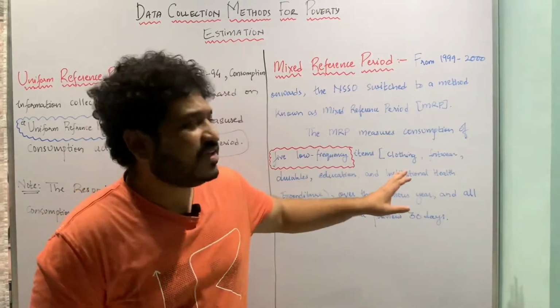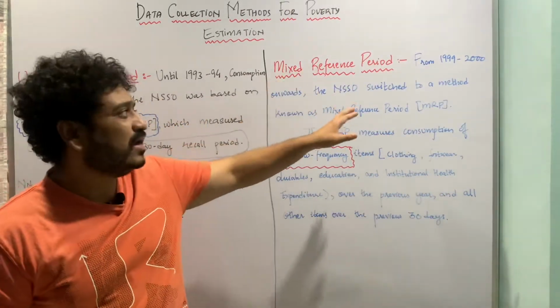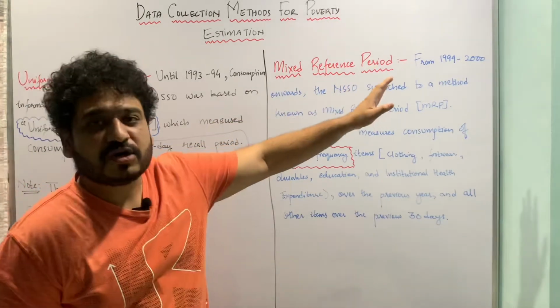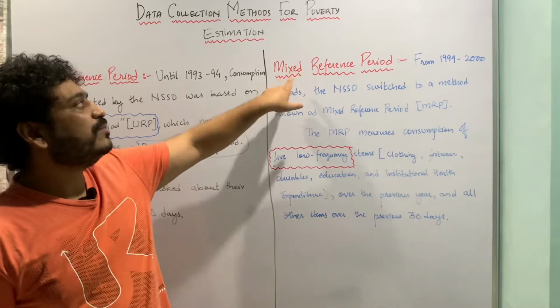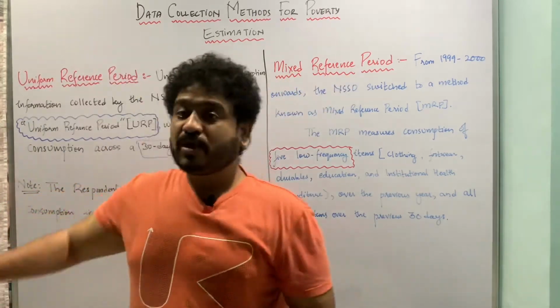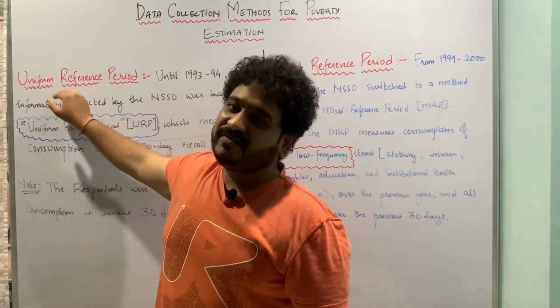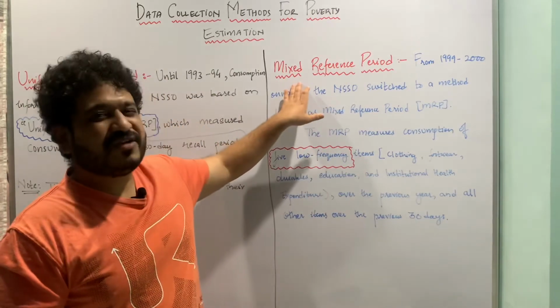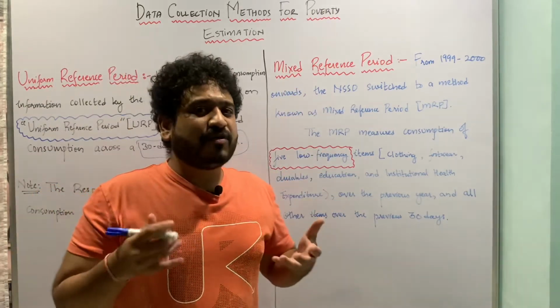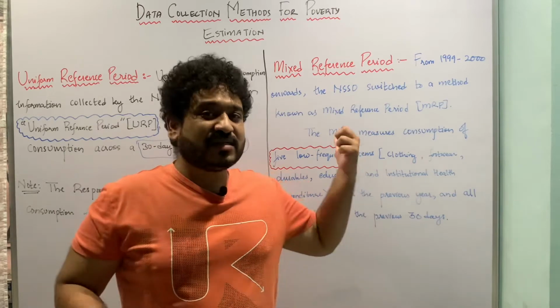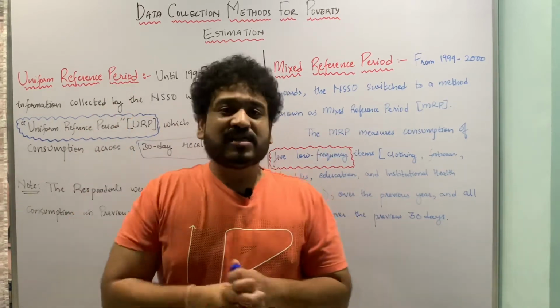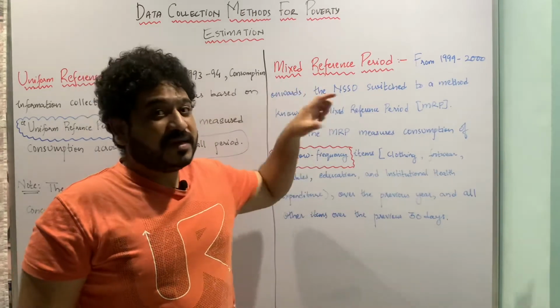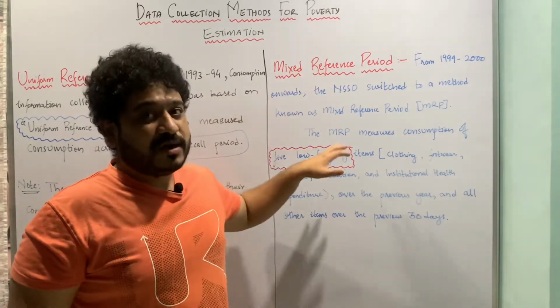In the next segment, we have something called the mixed reference period. Now from 1999-2000 onwards, NSSO switched to the method of mixed reference period. Here I am talking about the uniform reference period. Here I am talking about the mixed reference period. Now you will have a sense of what I am doing in this segment as well as in this segment. In the uniform reference period, the period was the same for all the commodities. In the mixed reference period, the period is not going to be the same for all the commodities.